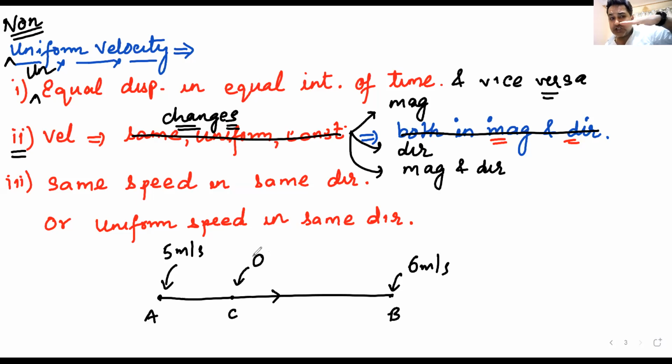Its direction is not changing but its magnitude is changing, therefore it becomes non-uniform velocity. Am I clear? Can I have some raised hands? Direction is not changing but magnitude is changing. So I have around 15 to 17 raised hands. Great. That was case number 1, magnitude changing.